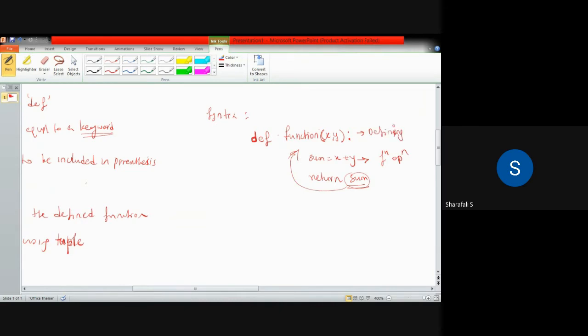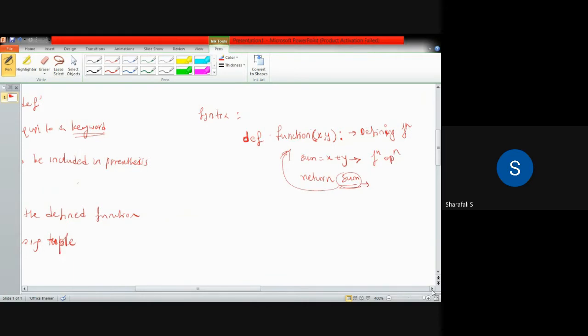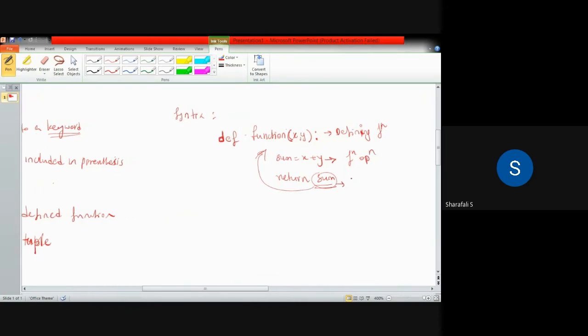Return gives the value back to the defined function, so this will be giving the value of sum to this function of x comma y.